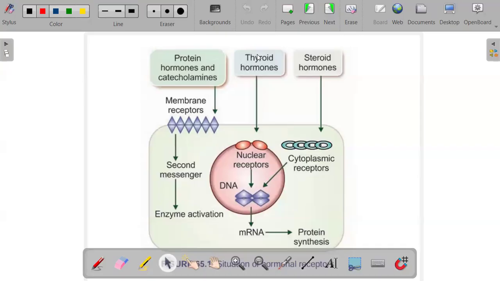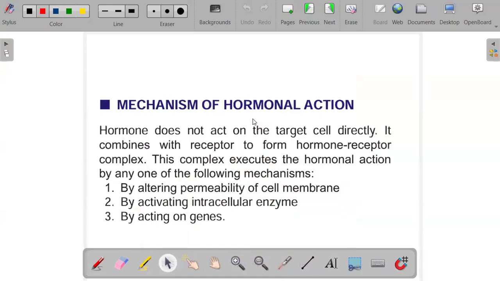So after internalization, you find that some receptors can be recycled or they can be degraded. Okay, but it takes time to form these new receptors. So the receptor numbers are going to eventually decrease after the action has taken place and they are degraded. Okay, so those are some of the things that happen. So now, what is the mechanism of action of these hormones? So how do hormones act?